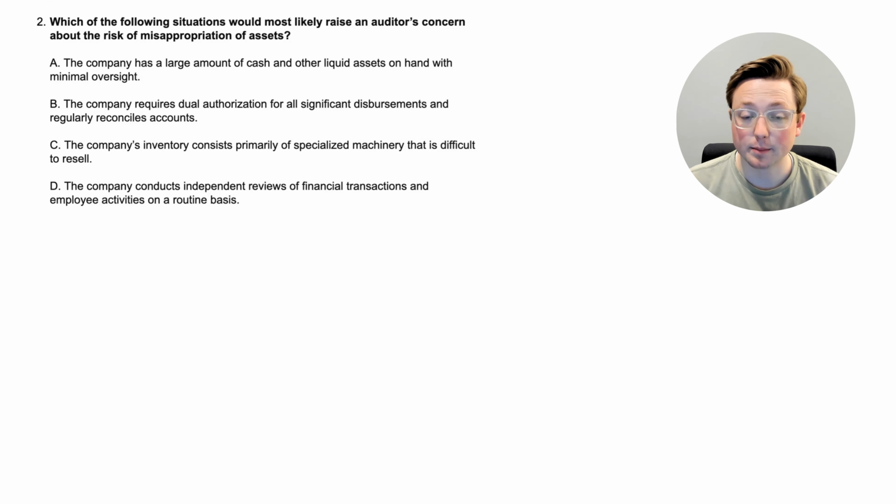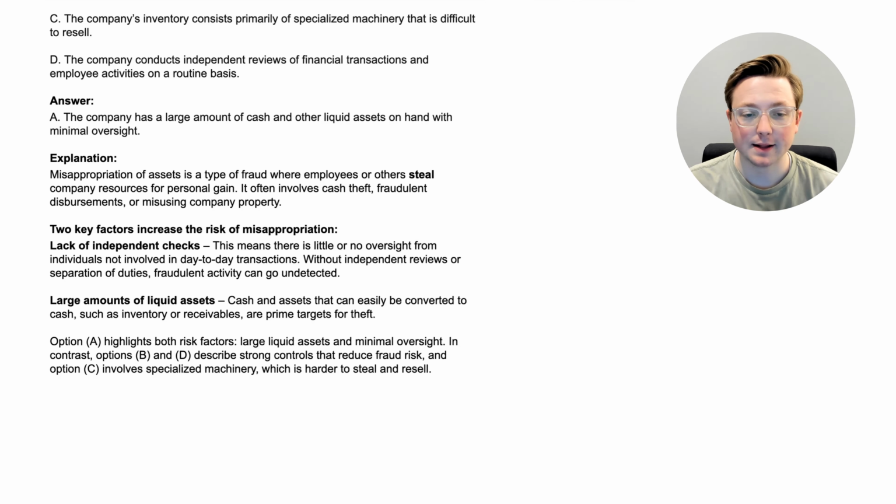Option C, the company's inventory consists primarily of specialized machinery that is difficult to resell. And option D, the company conducts independent reviews of financial transactions and employee activities on a routine basis. So again, which one of these would most likely raise an auditor's concern about the risk of misappropriation of assets? Again, if you don't really know what misappropriation of assets is, that's okay. We're going to use this question to learn about it. But if you have an idea, pause the video, think through this, and when you're ready, come back, we'll look at the answer together.